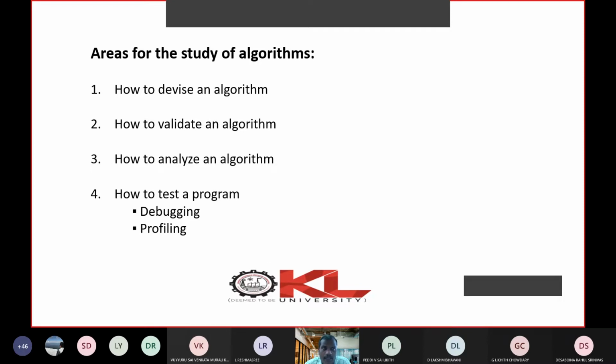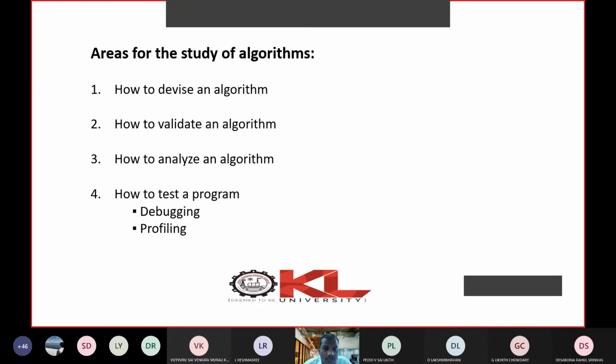Like in computer science, you are having different specializations. Some of you are taking data science specialization, some of you are taking big data analytics, some IoT specializations, some DevOps. So many specializations are there in our CSE.